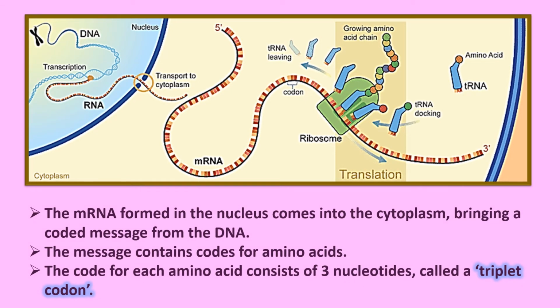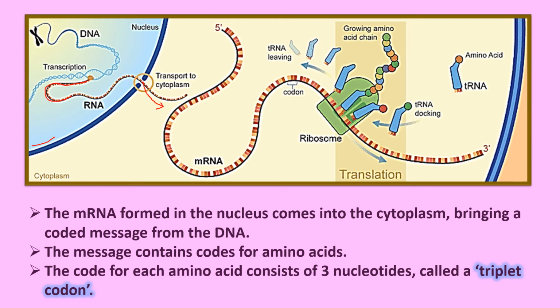The mRNA is formed in the nucleus. Here you can see this is the nucleus, and the mRNA being formed from double-stranded DNA. We find now that it is synthesized into a single strand of mRNA. So that comes now from the nucleus into the jelly-like substance of the cell called the cytoplasm. It brings with it a coded message from the DNA. Now what is this message? This message contains all the codes for amino acids. And what are amino acids? Amino acids are that which are going to be made into proteins.